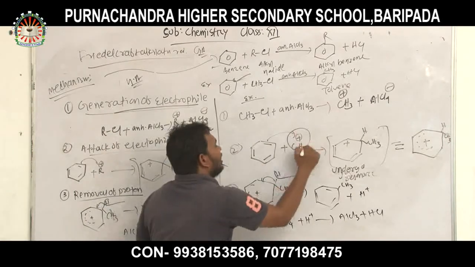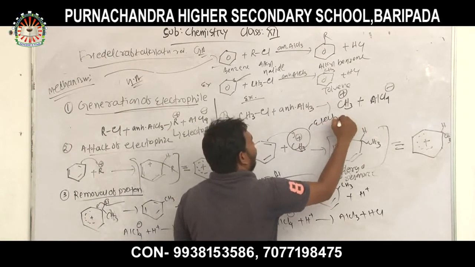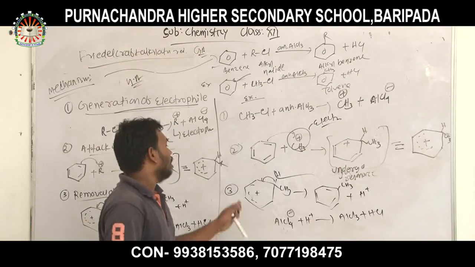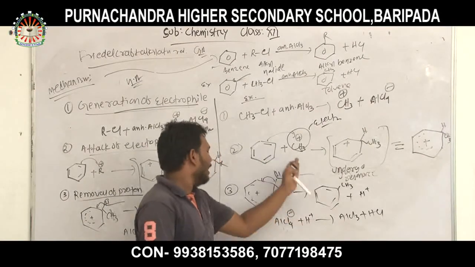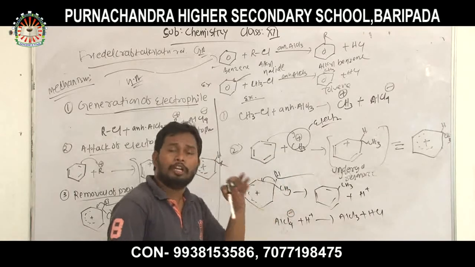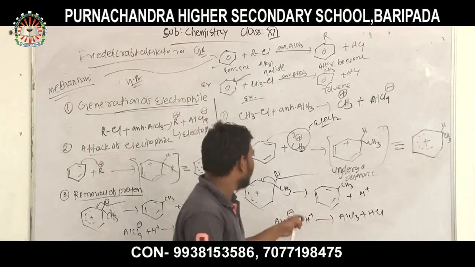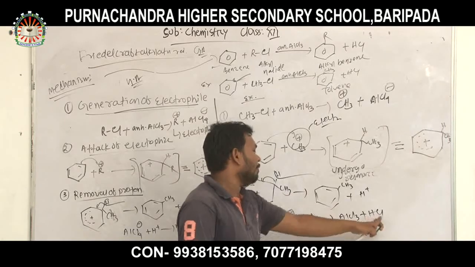Here methyl is an electrophile which substitutes or removes the hydrogen from the benzene ring and attaches with it. The removed H plus attaches with the Cl minus ion, forming HCl.